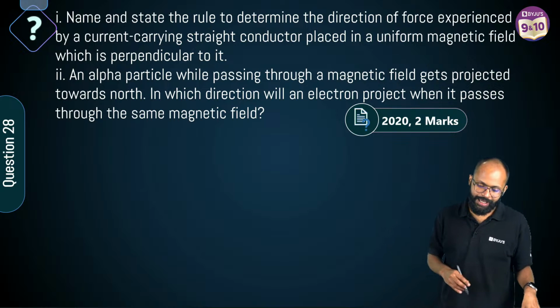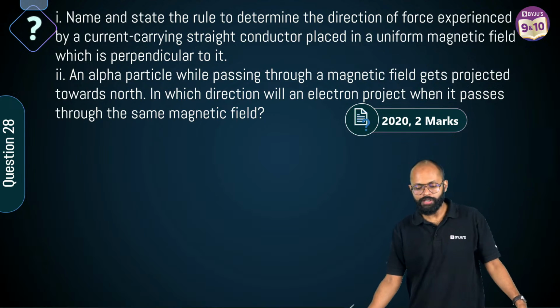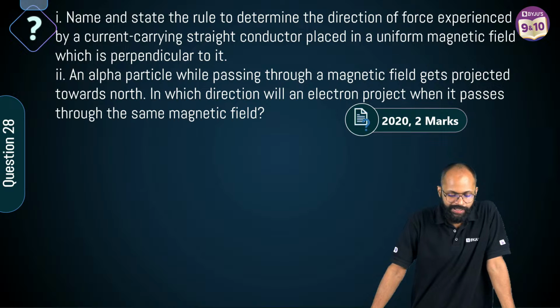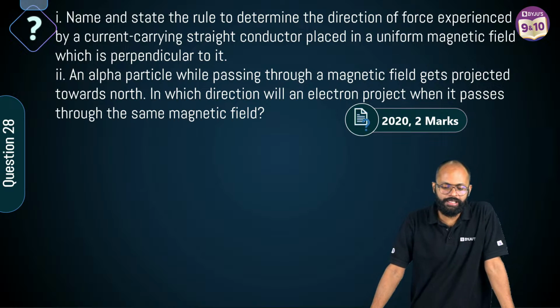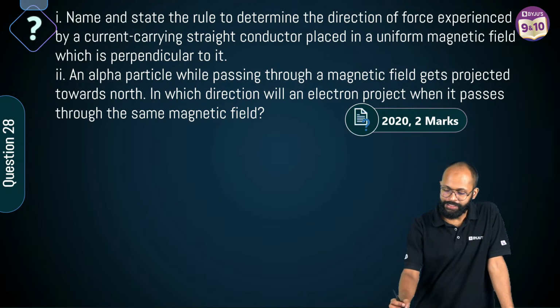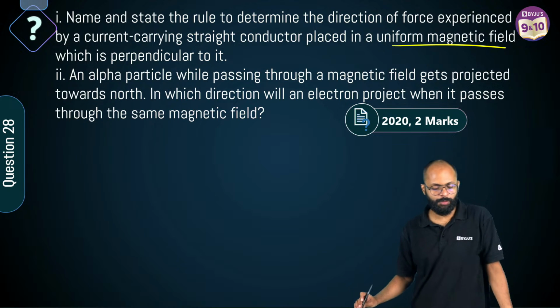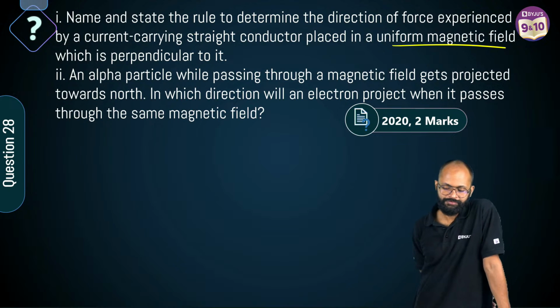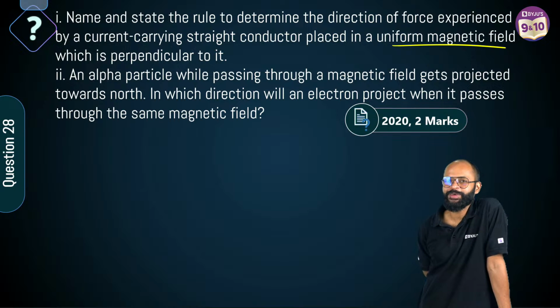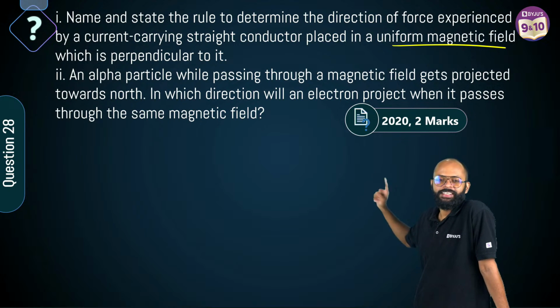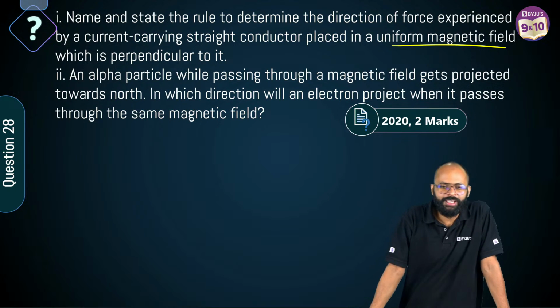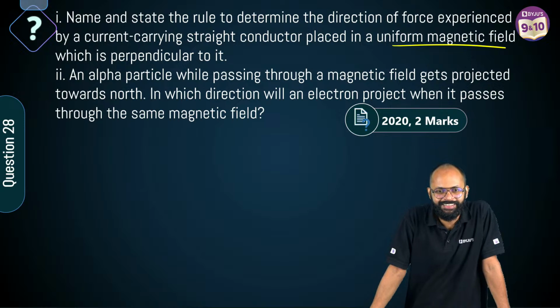Question 28. Name and state the rule to determine the direction of force experienced by a current carrying straight conductor placed in a uniform magnetic field which is perpendicular to it. What did the question ask sneakily? This question could have been one line. The question gave you three lines. Kirti, you can go ahead. Don't be scared. Good.